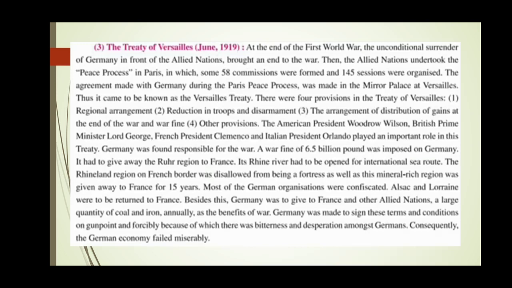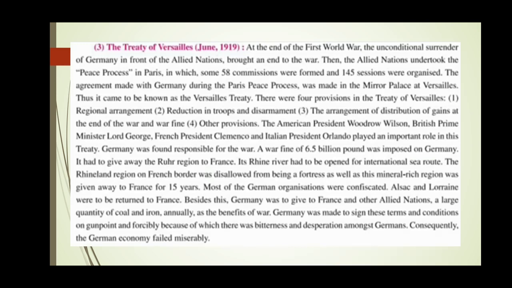Then the Allied nations undertook the peace process in Paris, in which some 58 commissions were formed and 145 sessions were organized. When Germany surrendered to the Allied nations, at that time the Allied nations undertook the peace process. This peace process was undertaken in Paris. In this peace process, 58 commissions were formed. Commissions means groups, or you can say committees. 58 commissions were formed and 145 sessions were organized. Sessions means meetings were arranged.